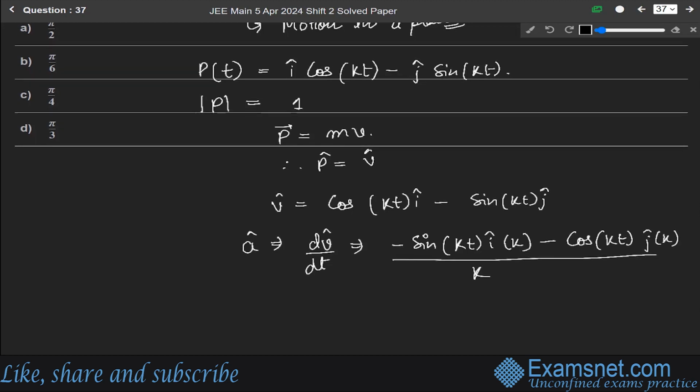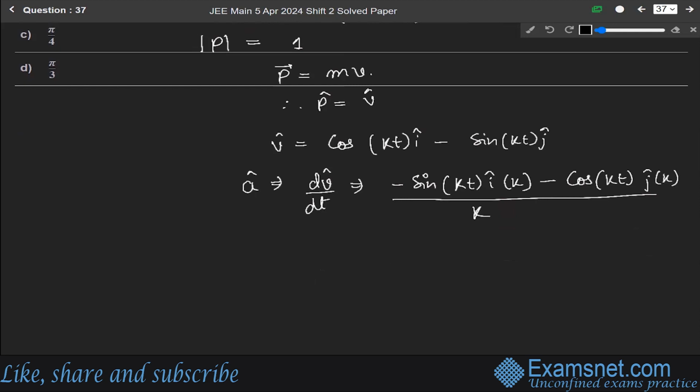Now acceleration will become A cap equals minus sin kt i cap minus cos kt j cap.